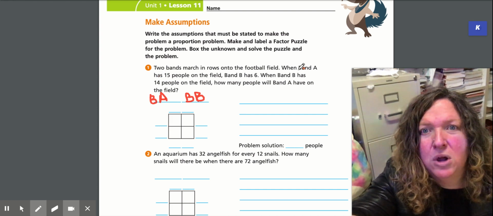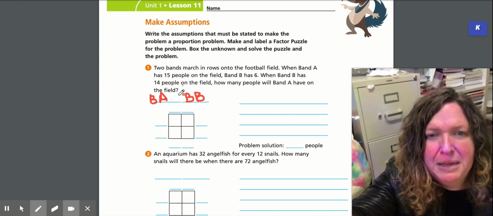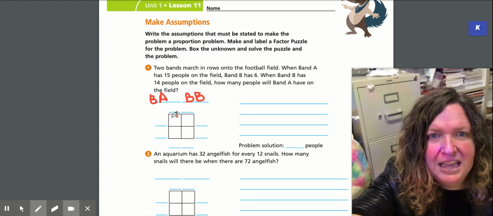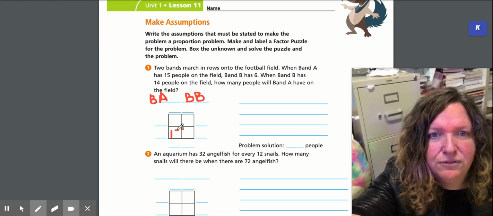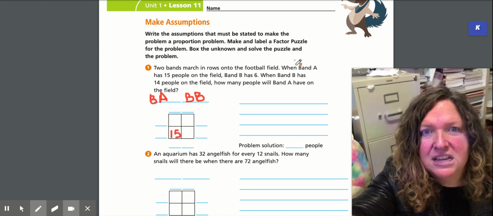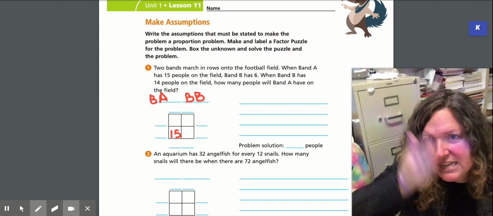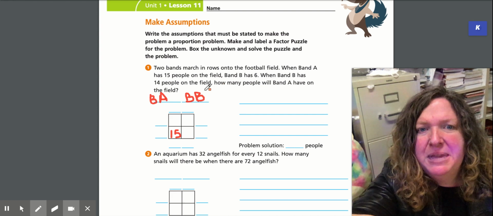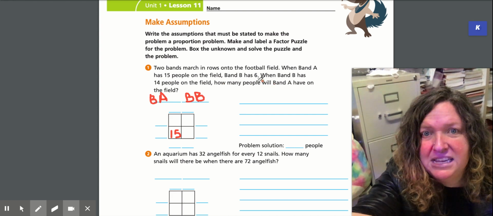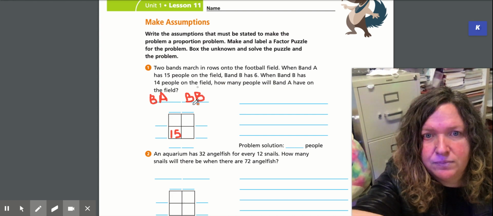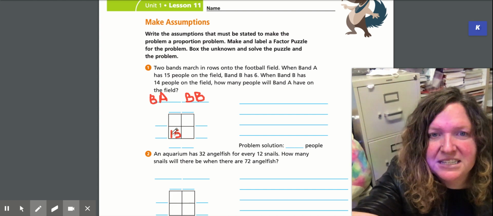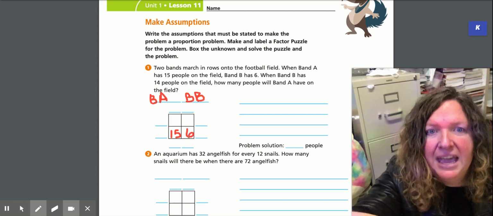Two bands are marching in rows. Band A has 15 people. Okay, so I know I'll go under band A, and I can put it on the top or the bottom. Doesn't matter. I'm going to put it on the bottom because I feel like it. So band A has 15 people. Now, it says when they have 15, that means at that exact time, band B has 6. Now, I know I have to put the 6 under band B. I can't put it anywhere. It's happening at the same time as the 15. So I know I have to put the 6 in the same row as the 15.